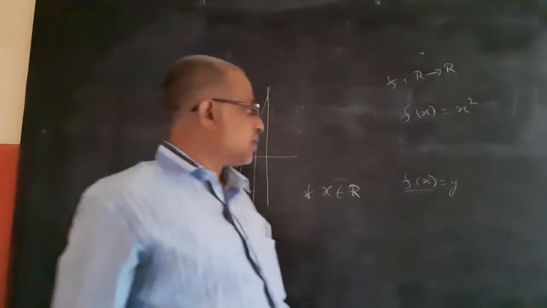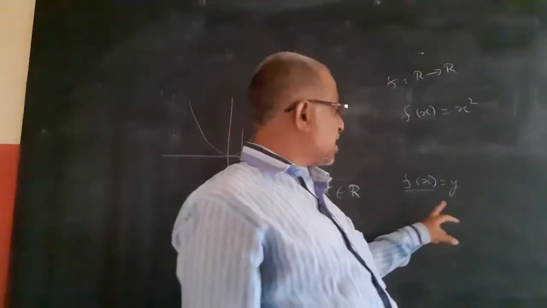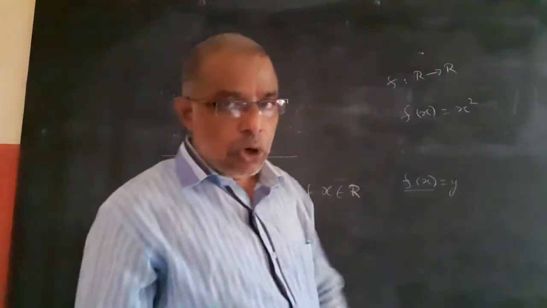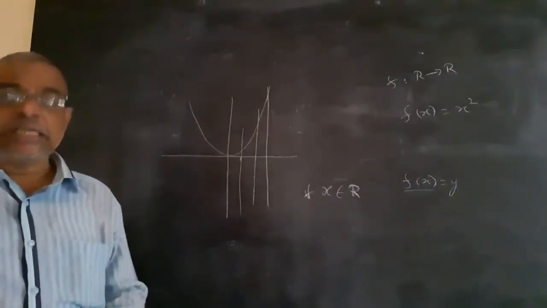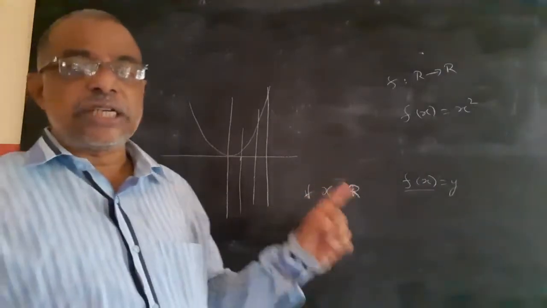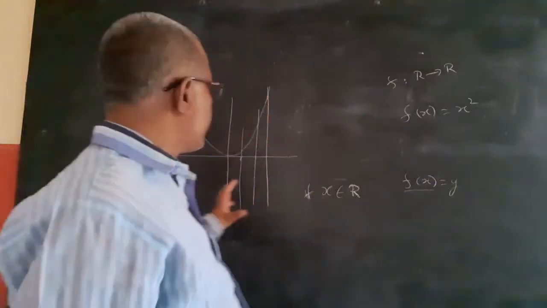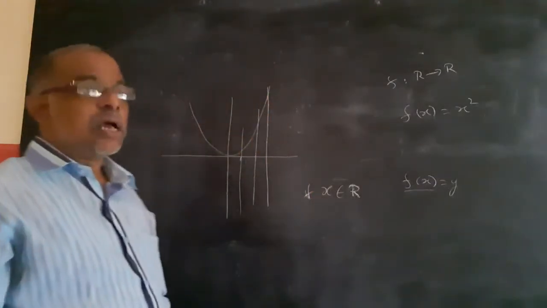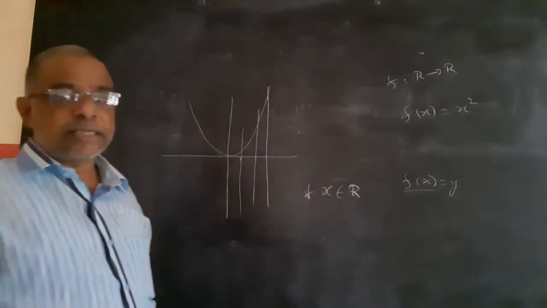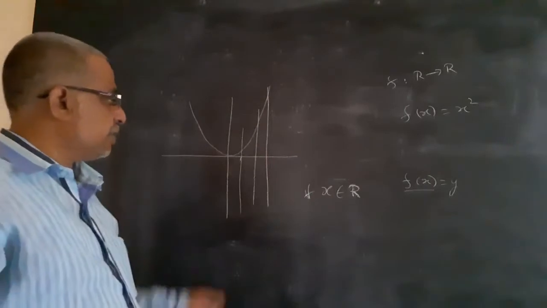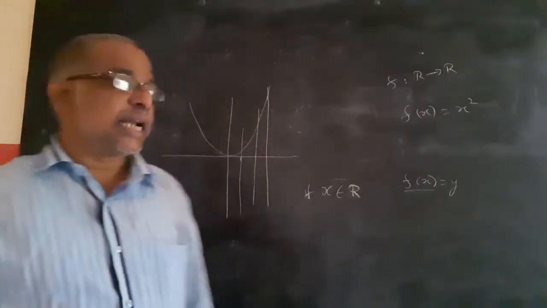Because what I told, to become a function, for every x belongs to R, there exists a unique image in B. It is a relation such that every element of A should have a unique image in B. So if you draw the graph of the function, and take a vertical line from the domain, it cuts the graph at only one point, then only it is called a function.